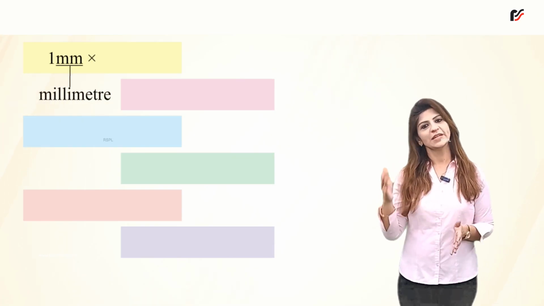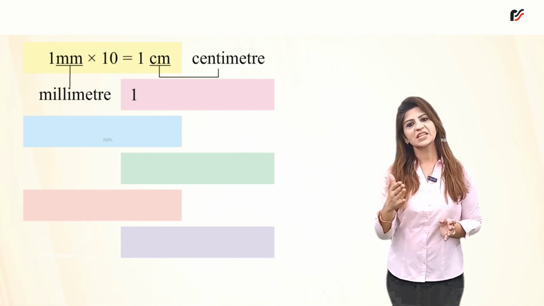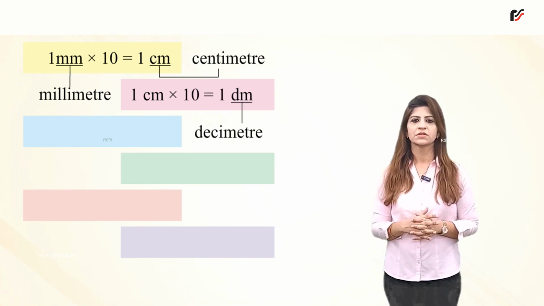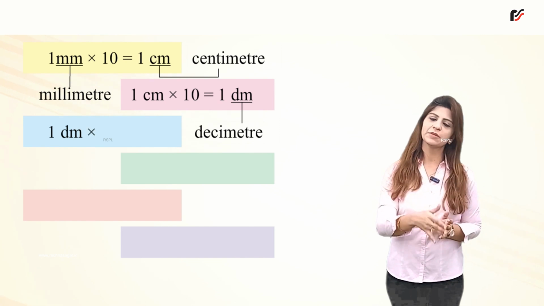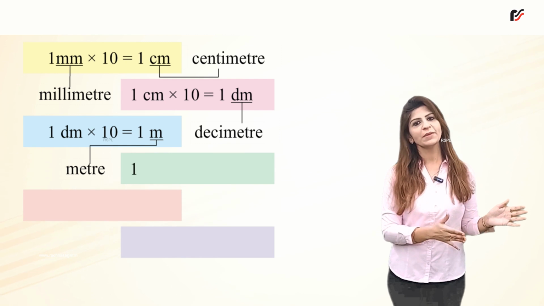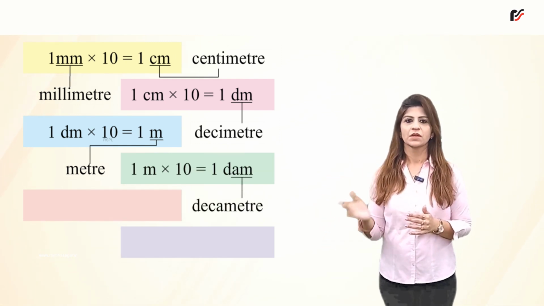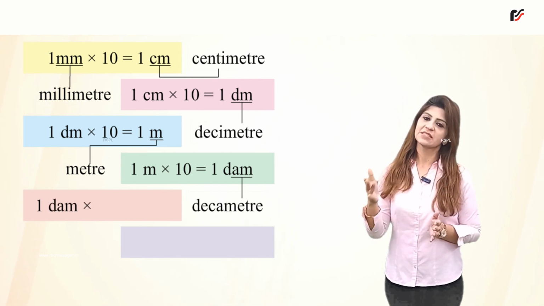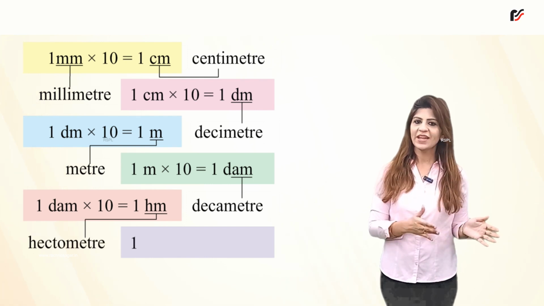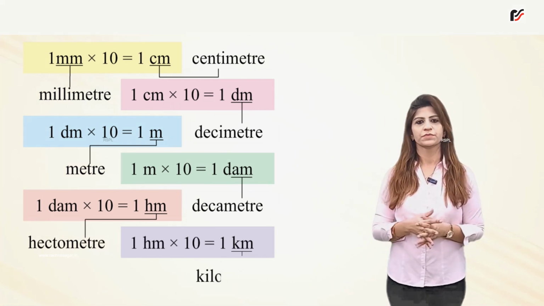1 millimeter multiplied by 10 equals 1 centimeter. 1 centimeter multiplied by 10 equals 1 decimeter. 1 decimeter multiplied by 10 equals 1 meter. 1 meter multiplied by 10 equals 1 decameter. 1 decameter multiplied by 10 equals 1 hectometer. 1 hectometer multiplied by 10 equals 1 kilometer.